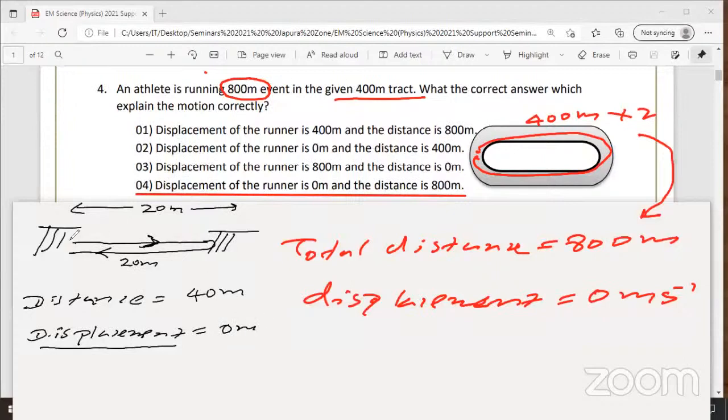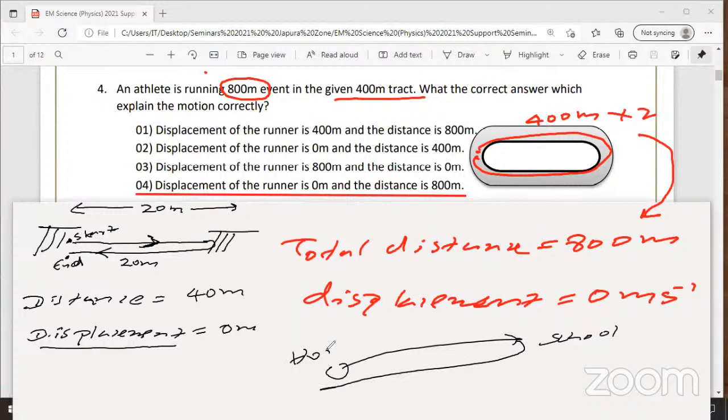Why? Starting point and the end point are both the same now. He has returned to the same place. So therefore there is no gap between the initial point and the final point. Start and end are now the same point. So imagine you go from your house to the school and return to your home again. What is your displacement? 0. So if something returned to the same place, displacement is 0.